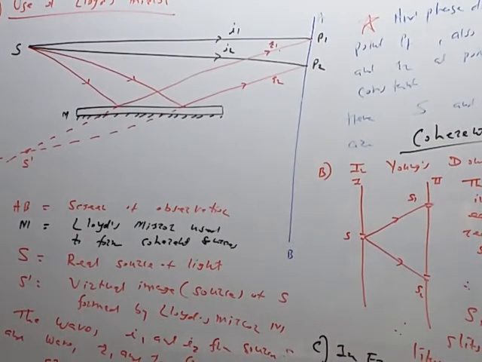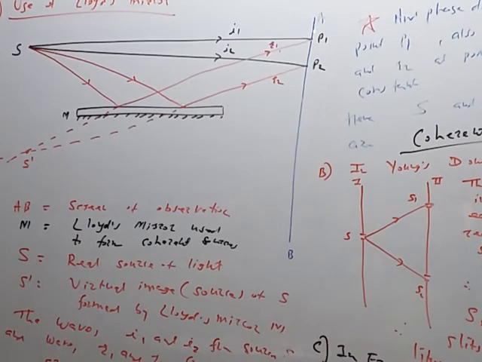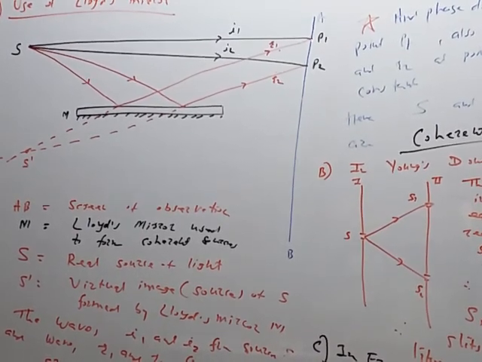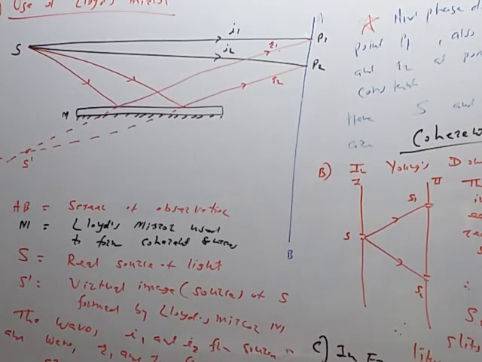If the phase difference at point P1 is 0 degree or 360 degree, that is 0, 2 pi, 4 pi, an even multiple of pi, then point P1 will be bright. If the phase difference at point P2 is an odd multiple of pi, then P2 will appear dark. So depending upon the phase difference between I1, R1, I2, R2 at points P1, P2, P3, P4 like this, we get alternate bright and dark bands.